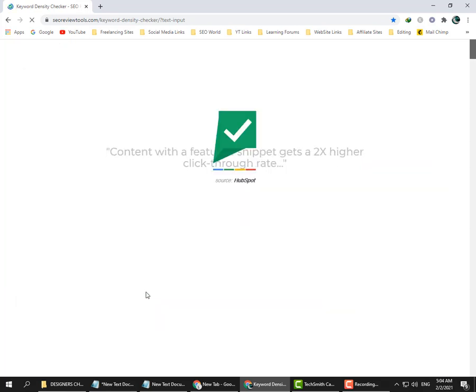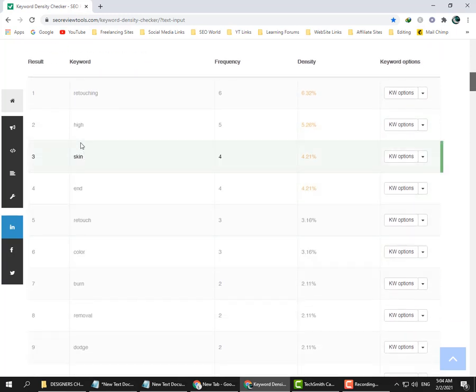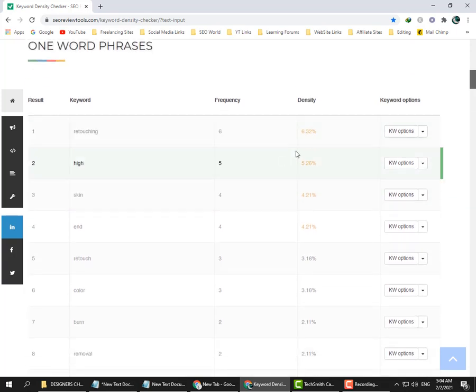I will click on the check. I will check the keyword density from here. You can see that these keywords have been used in this description. Fiverr allows only 5% keyword density, but this is 6.32% density. This is the more dense keyword. You cannot use this keyword.